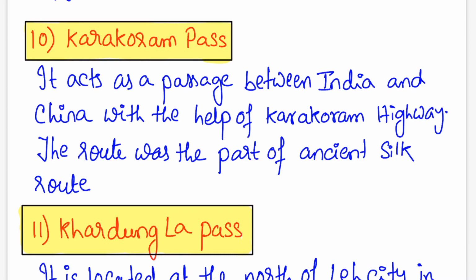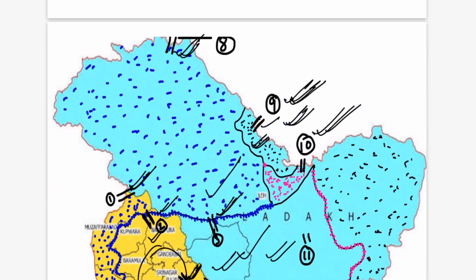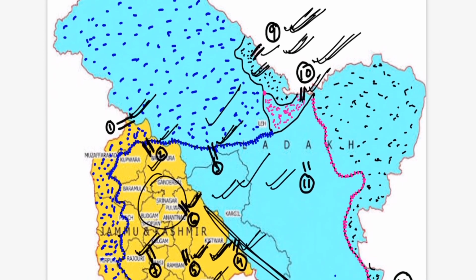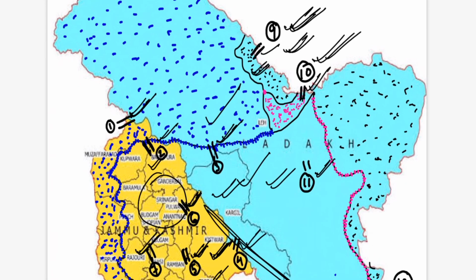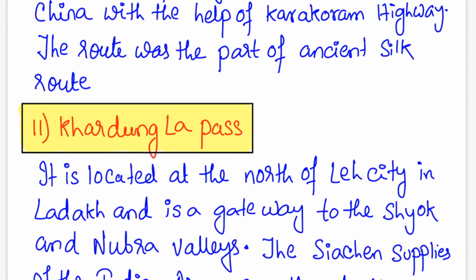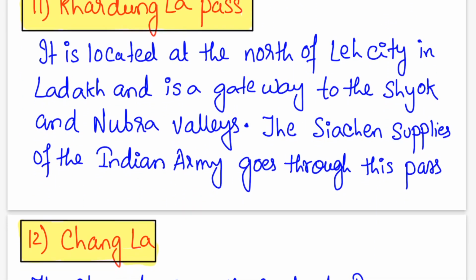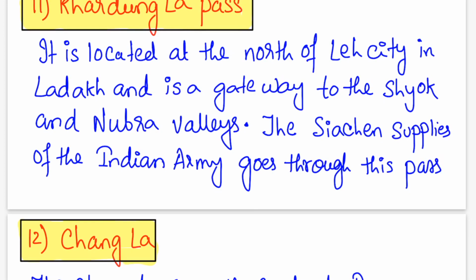The route was part of the ancient Silk Route. So the famous Silk Route of Asia passes through this Karakoram Pass, which is 10th in our list. The 11th one is our Khardungla, near Leh city. It is located north of Leh city in Ladakh and is a gateway to the Shyok and Nubra Valley. The Siachen supplies of the Indian Army go through this pass.